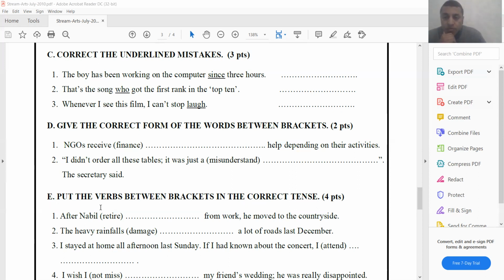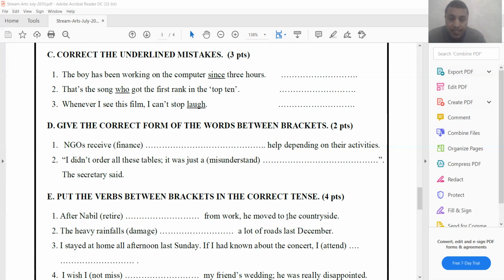Exercise E. Put the verbs between brackets in the correct tense. Number one, after Nabil retired from work, he moved to the countryside. So if we look at this sentence, there are two clauses. The first clause, the adverbial clause, after Nabil retired from work, and then the main clause, he moved to the countryside. The verb move is in past simple here, moved.